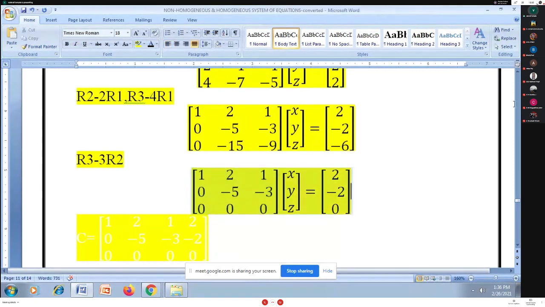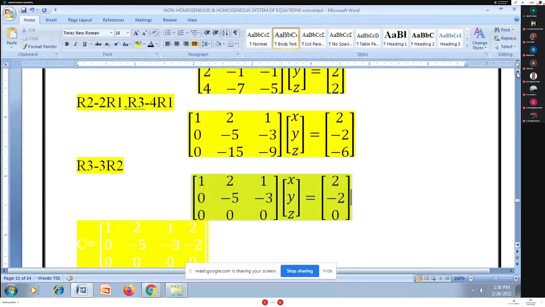So what are the ranks of A and C? You can observe the rank of A is equal to 2. The rank of C, the augmented matrix, is also 2.